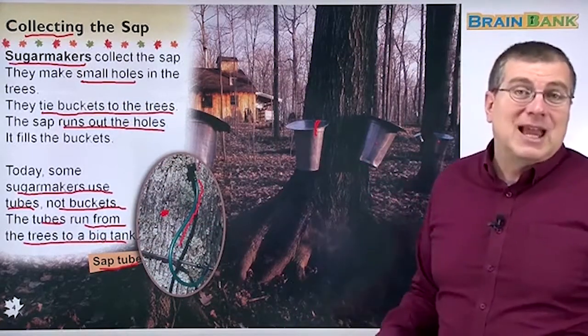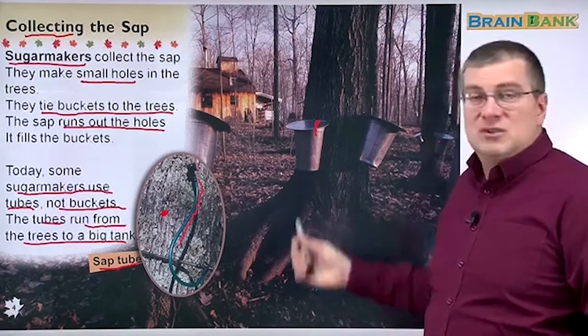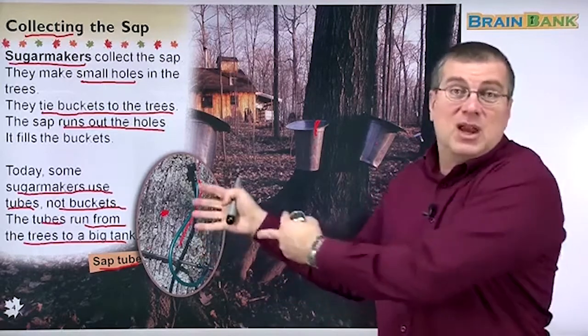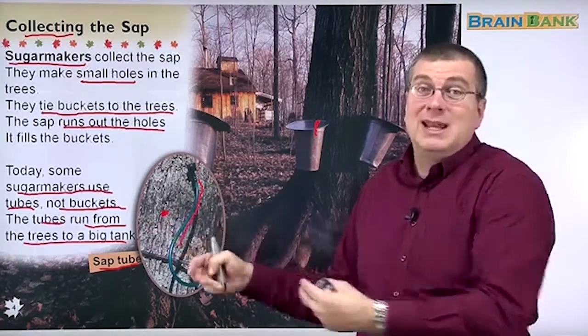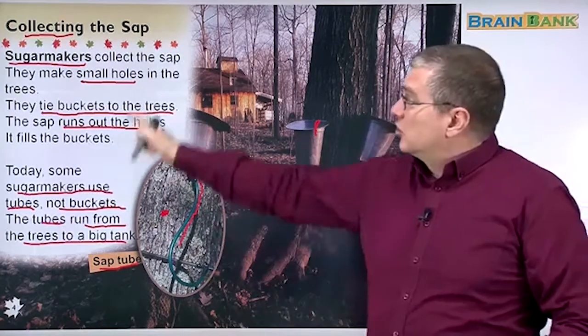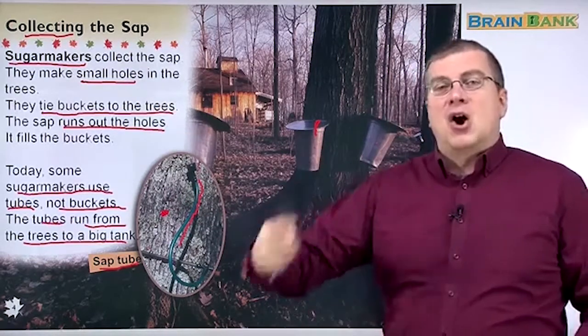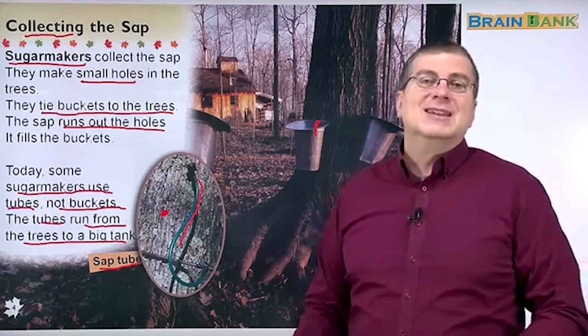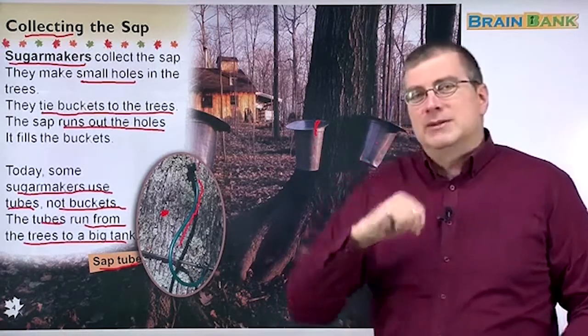And that's easier, right? Because if you use buckets, you have to get each bucket and pour it into a big tank. But if you got the tubes running to the tank already, that saves a lot of work. That's pretty smart. So the sugar makers in Canada are always using new technology to make their work easier for them. Okay, let's take a break here.